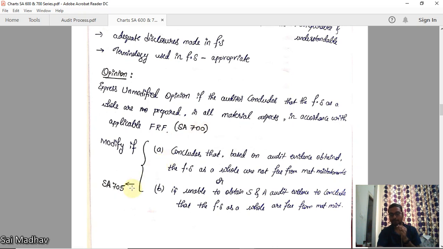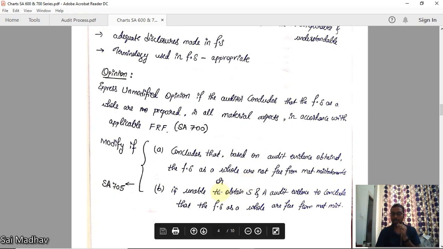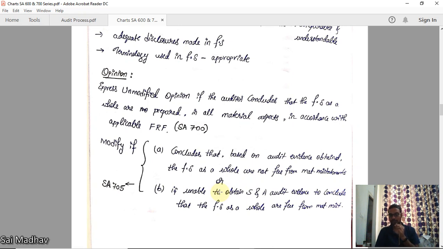Now, as per SA 705, you can modify. Modify means the opposite of unmodified. The financial statements are not in accordance with applicable FRF. See here, what are the wordings you have to use? The auditor concludes that based on audit evidence obtained, the financial statements as a whole are not free from material misstatements. Right? That means there are material misstatements in the financial statements, or is unable to obtain sufficient appropriate audit evidence to conclude that financial statements as a whole are free from material misstatements.